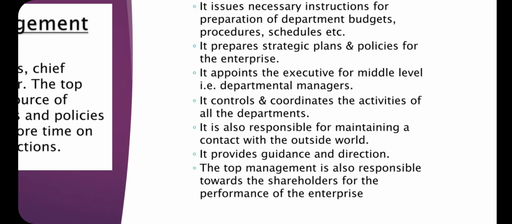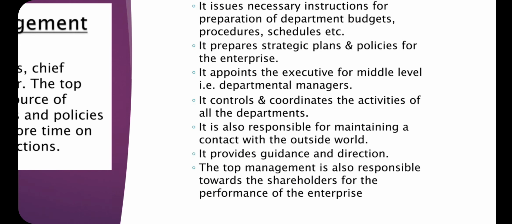Next is that it appoints the executives for the middle level, that is, departmental level managers. The middle level, as we have discussed, includes the departmental managers who manage the departments or who have a managerial position in the organization. So their appointment is done by the top level management. Next, it controls and coordinates the activities of all the departments. As we have previously discussed, the main function of the top level management is to coordinate the functions of different departments, because coordination is also an important part of the organization.